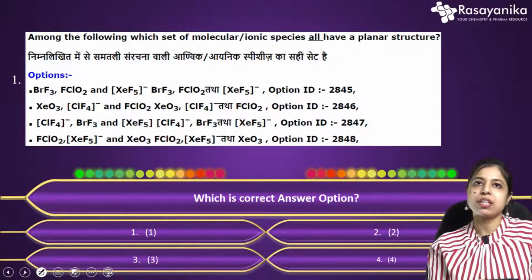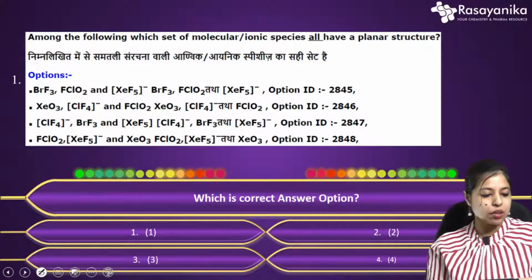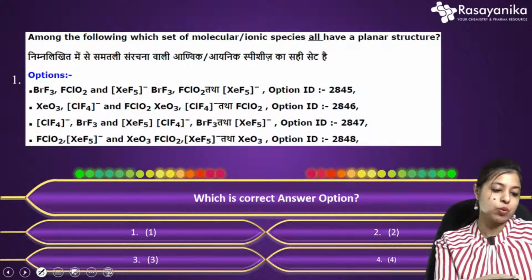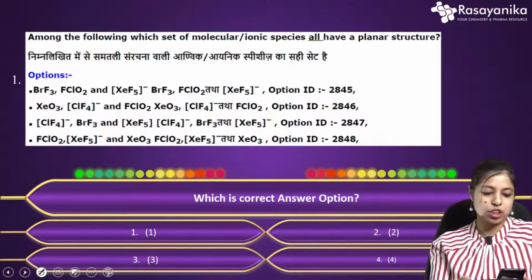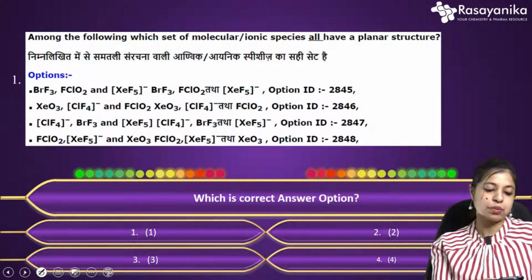This is a pretty simple question from chemical bonding, VSEPR theory. You all know this, so if anyone would like to answer, please type the answer in the comment box.